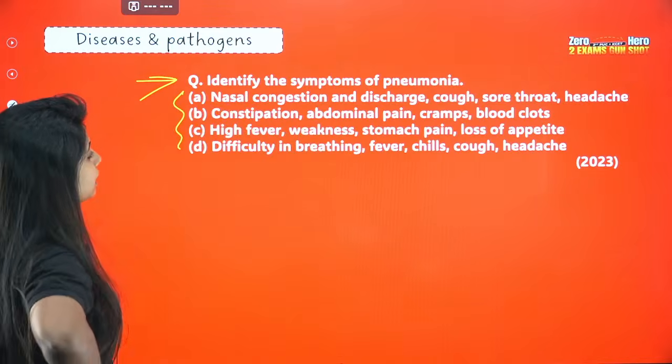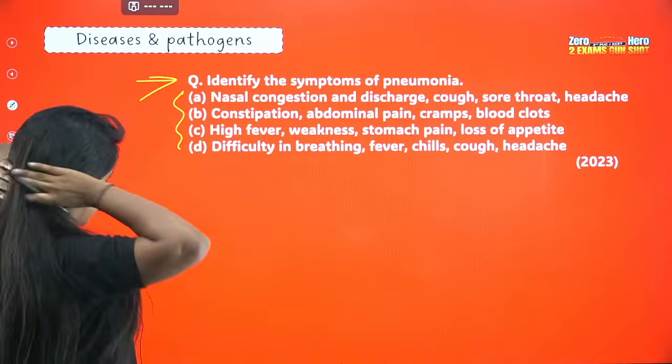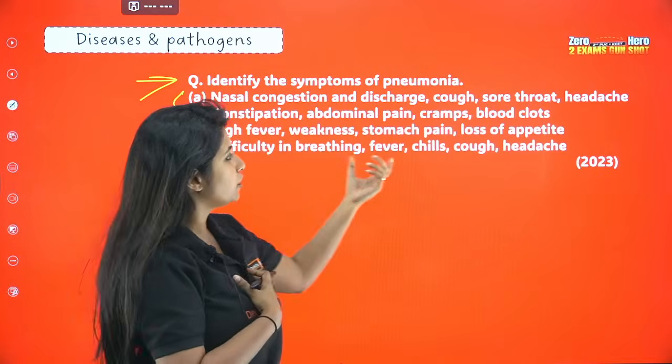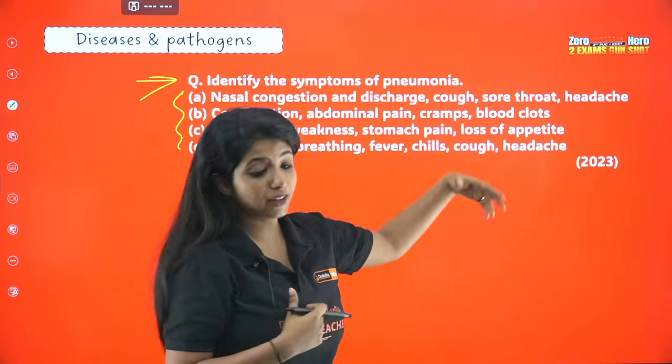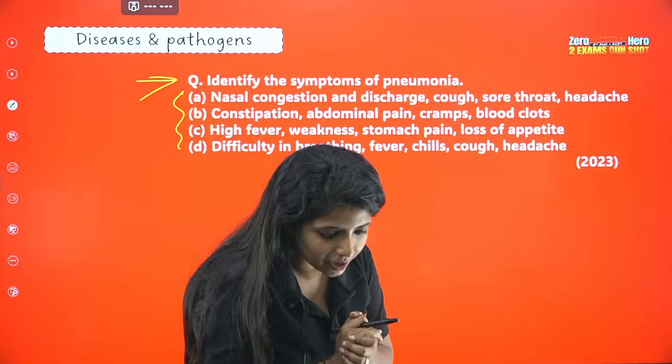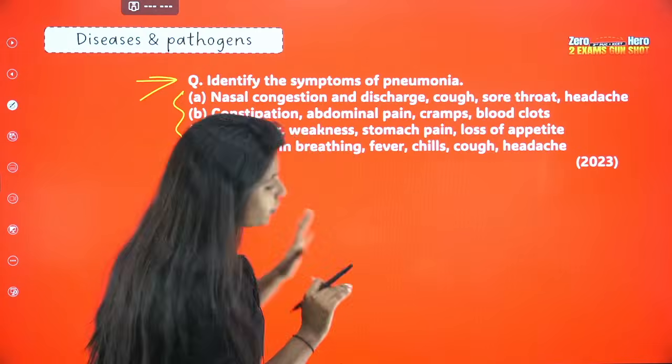D is what? Difficulty in breathing, fever, chills, cough and headache. Is it? Difficulty in breathing, yes, obviously, because your lungs are affected. Fever and chills, I told you. Cough is also there. Headache is also there. Okay, everyone says the answer for this question is D.